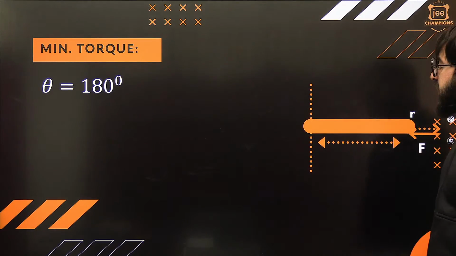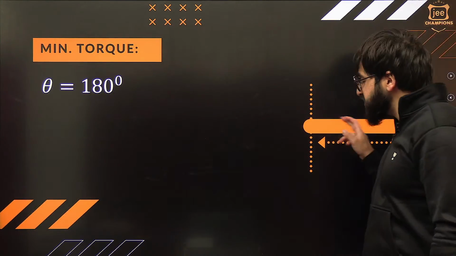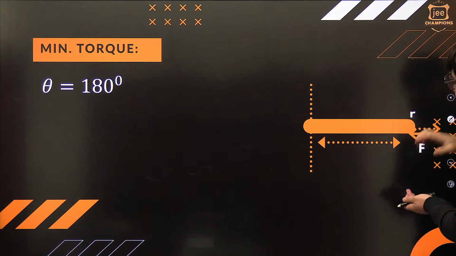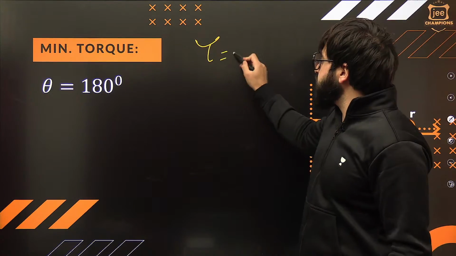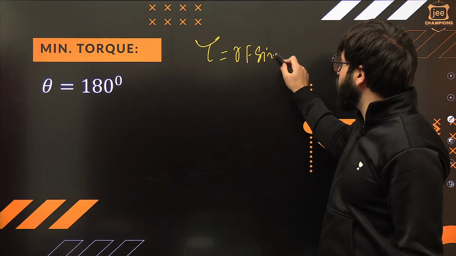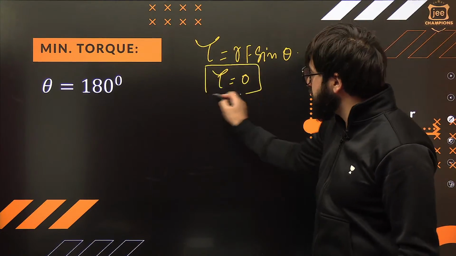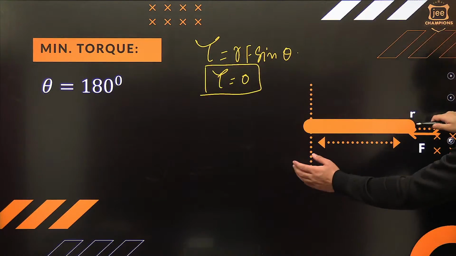Now theta is 180 degrees. If, for example, there's a rod over here, you are applying the force something like this. Understand? So we say tau is equal to RF sine of theta. Theta is 180. Can I say torque will be exactly 0 in this case also? Minimum torque. So this is a rod.